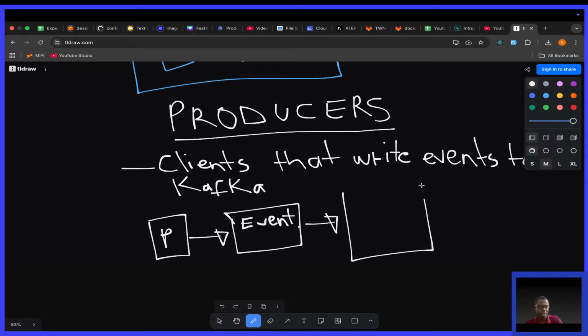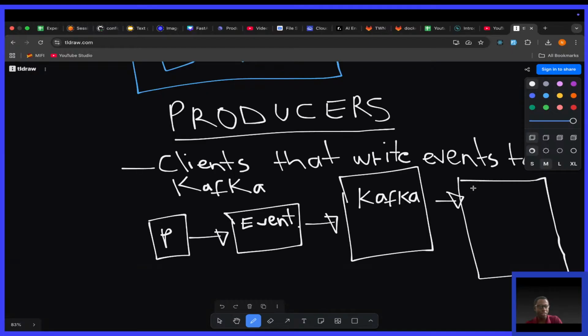And Kafka will be responsible, given that event, for writing that event to the particular topic. Remember, a topic is simply a logical collection of events grouped together. So we shall have topics for payments, topics for bookings, topics for tickets, and also topics for notifications.